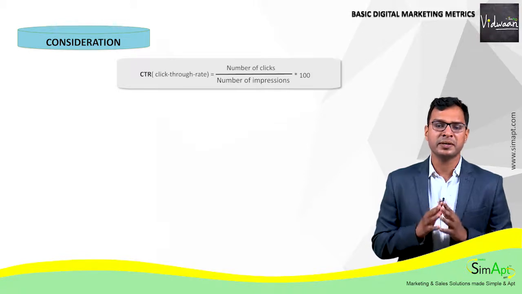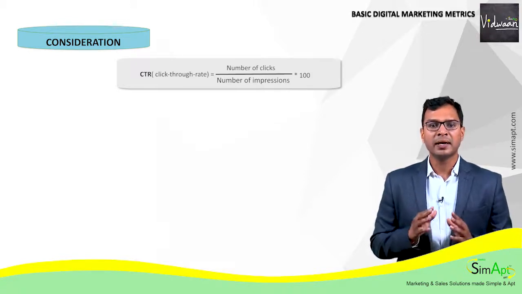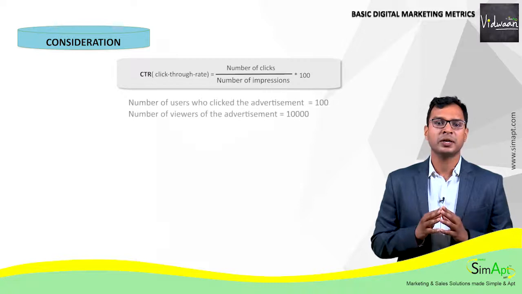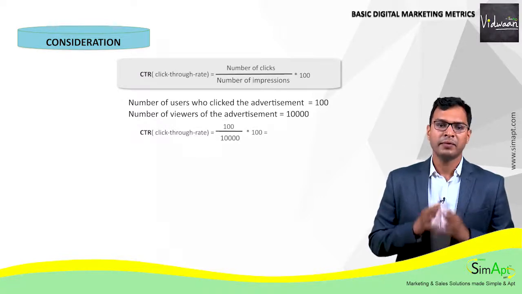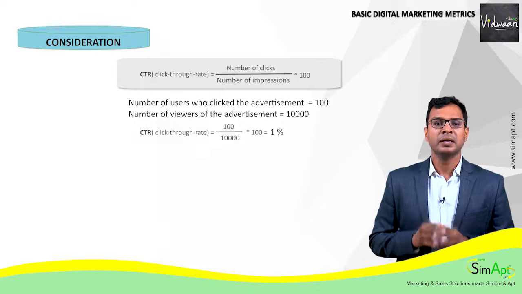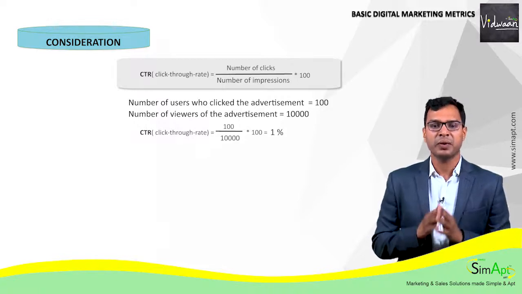CTR is measured in percentage. So if 100 customers clicked out of 10,000 customers who viewed the content, then CTR is 100 divided by 10,000, the entire multiplied by 100, which is equal to 1%. The CTR in this case is 1%.